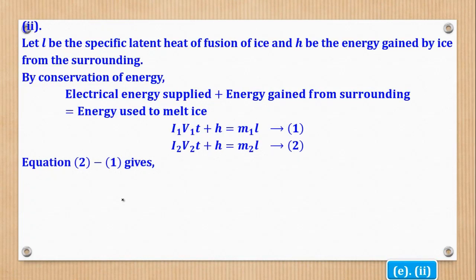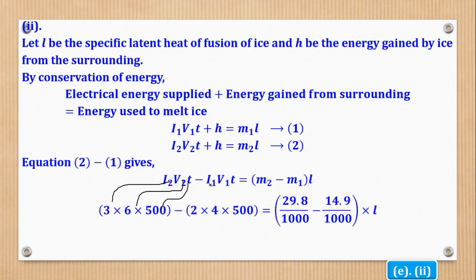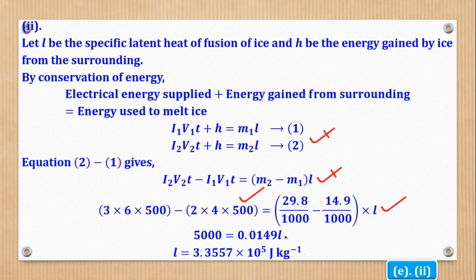Then I'll eliminate small h and remain with that. Then I'll substitute I2, V2 and the time which is 500 seconds, I1, V1 and the time which is 500 seconds. Then mass, remember mass was in grams, so you change it to kilograms. Also this one changed to kilograms. So now is to look for a way of making L the subject. So the whole of this gives me this, and the whole of this bracket gives me that. There is this L. So make L the subject to come up with that. And that's what they wanted.